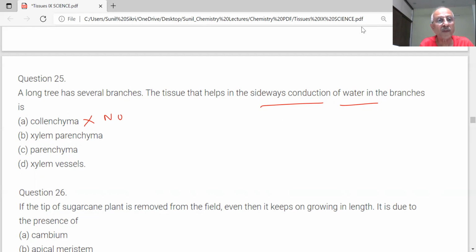Xylem parenchyma. What is that? A long tree has the tissue that helps in sideways conduction of water. What tissues are conducting water in the branches? Xylem. Then which xylem?